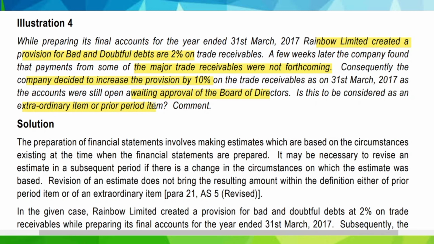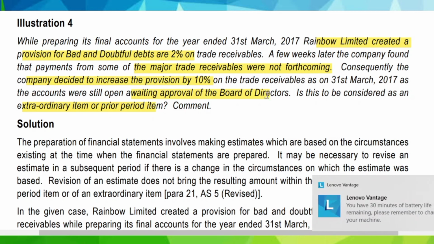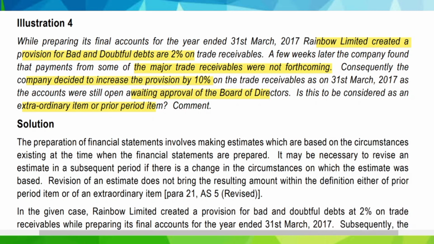So now in this case, a company, Rainbow Limited, had previously created a provision of 2% on trade receivable, but after 31st March 2017, but before approval of BOD, it wants to increase the provision by 10% on trade receivable since major trade receivables were not forthcoming. This adjustment, can it be treated as prior period item or extraordinary item? We have to state that.